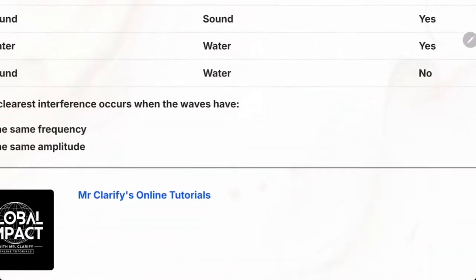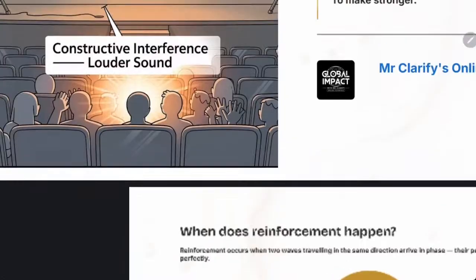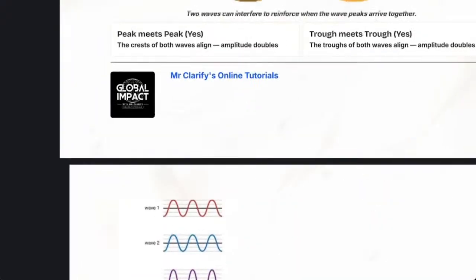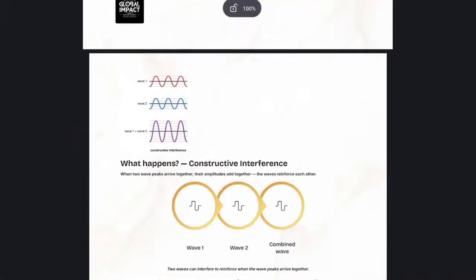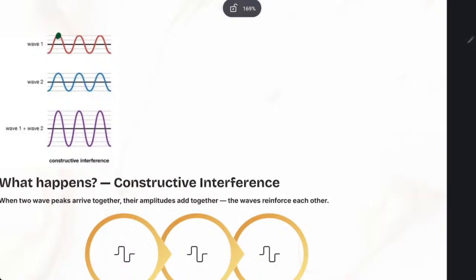Let me show you by diagram here. Look at this. Wave 1 has a crest at exactly the same position as wave 2. So these waves are meeting. If waves don't meet, there is no interference. In real life, they will meet.